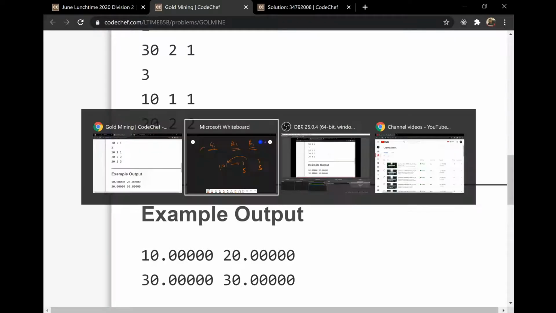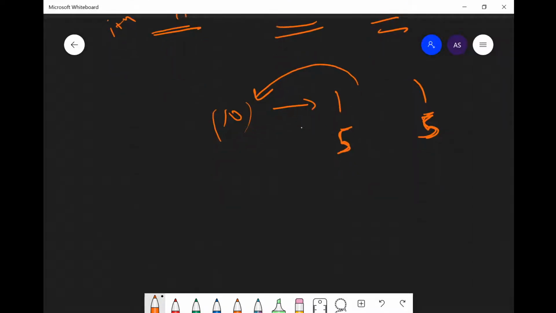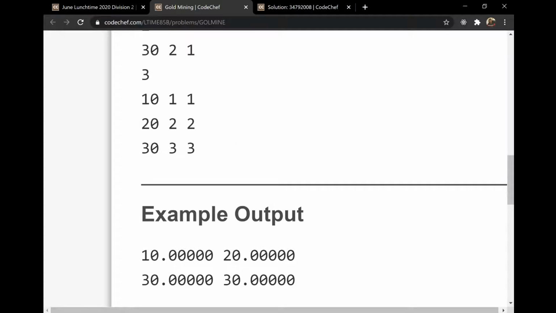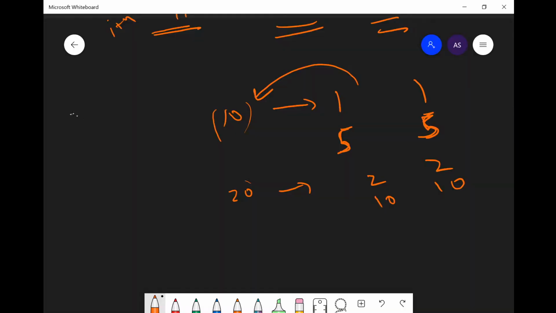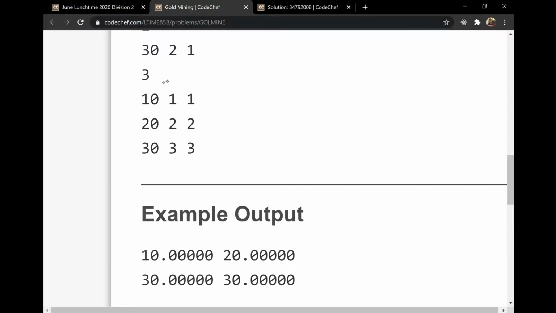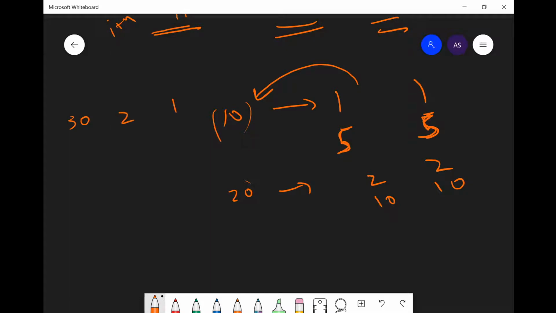Now let's see this one with 20 and 2. Here also both of them will start together, then this would be divided equally, so 10 and 10. Now let's see the one for 30, this is 2 and 1.